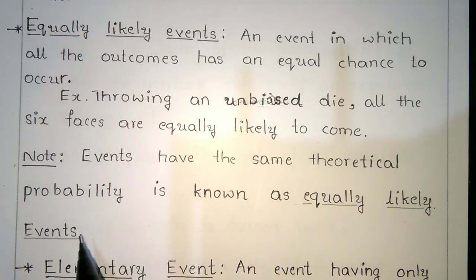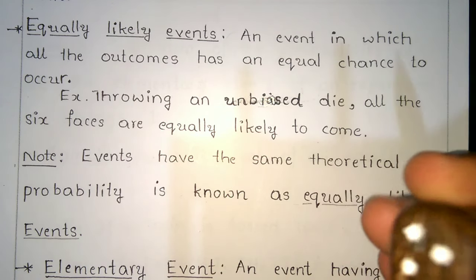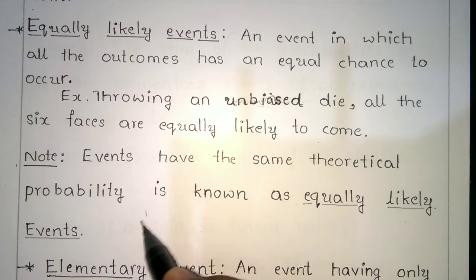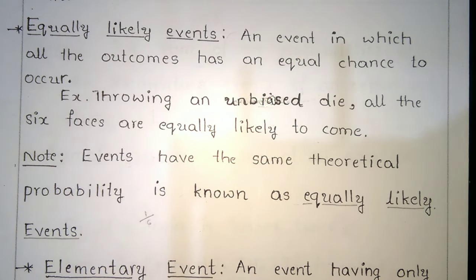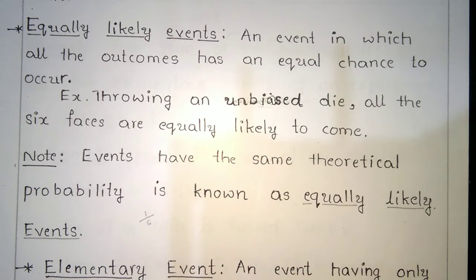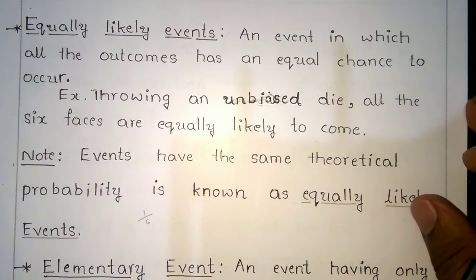If you see that when you throw a dice, all the faces have the same theoretical probability, that is 1 by 6, 1 by 6, 1 by 6, 6 times, which is known as equally likely events. When you toss a coin, you get 1 by 2 and 1 by 2. That means 50%, 50% in the case of a coin.